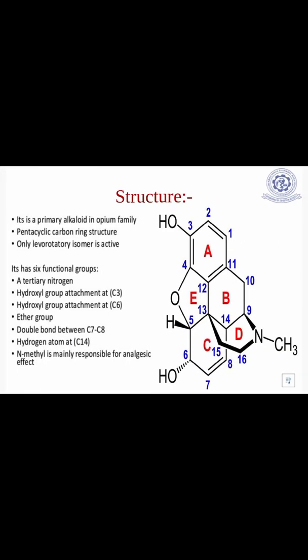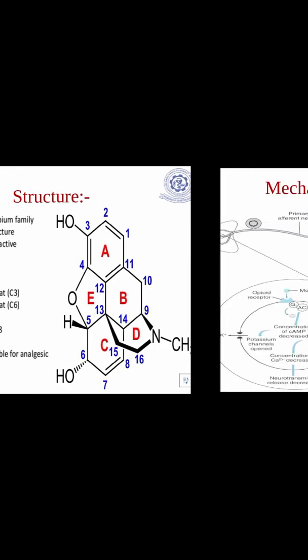Structure. It is a primary alkaloid in the opium family. Its structure is a pentacyclic carbon ring. Only the levorotatory isomer is active. It has 6 functional groups: a tertiary nitrogen at position 17, a hydroxyl group attached at carbon 3, a hydroxyl group at the 6th carbon, an ether bridge or ether linkage between 4 and 5, a double bond between carbon 7 and 8, and a hydrogen atom at C14. The N-methyl group which is present is mainly responsible for the analgesic activity.